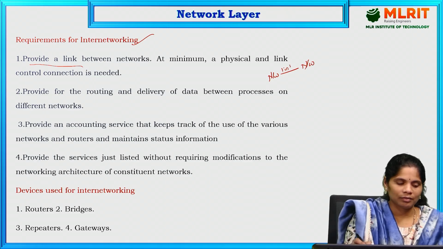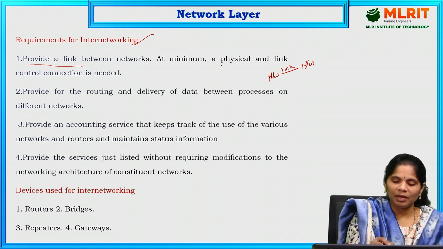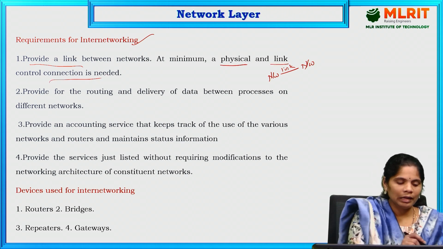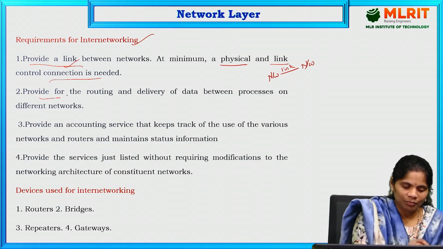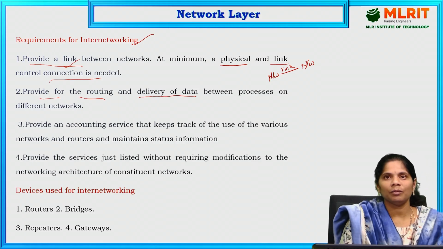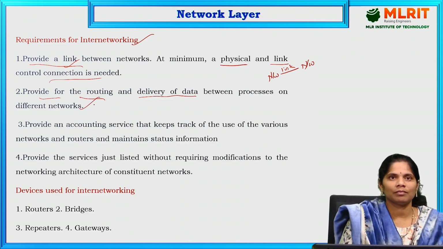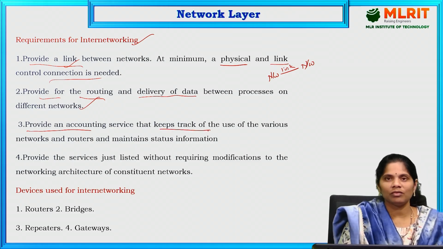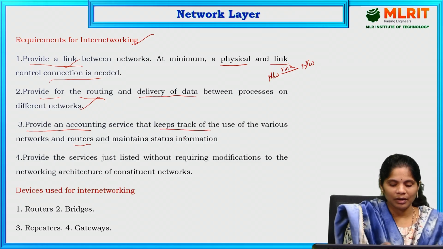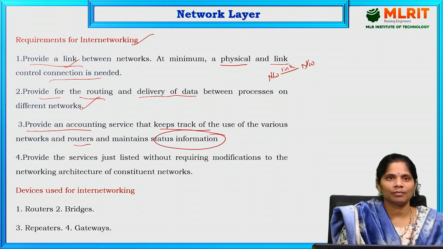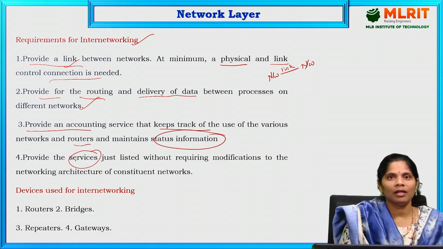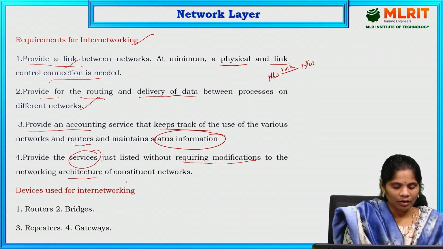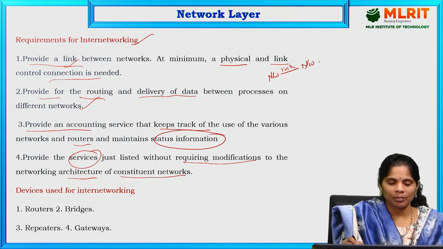That is the first requirement. At minimum, a physical and link control connection is needed. That is the link between the networks. It also provides for the routing and delivery of data between the processors and the different networks. The next requirement is providing accounting services that keep track of the use of the various networks and routers and maintain the status of that particular network. It also provides these services without requiring modifications to the networking architecture of the constituent networks. These are all the requirements of internetworking.